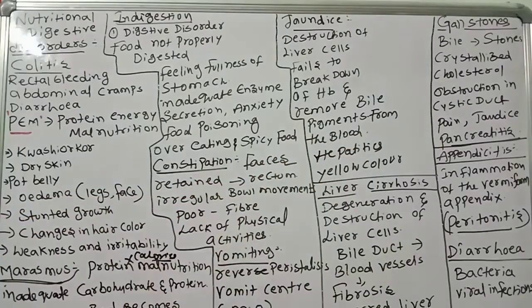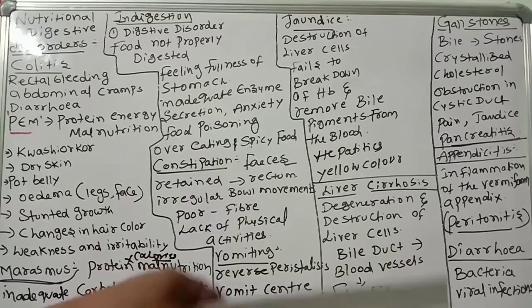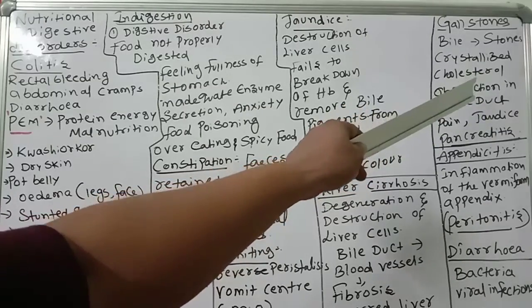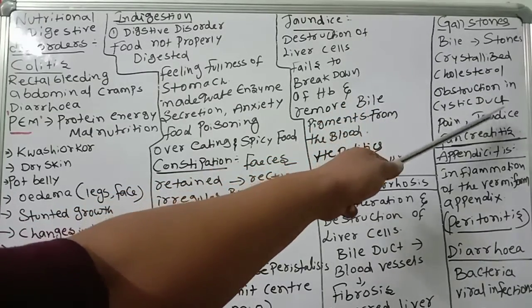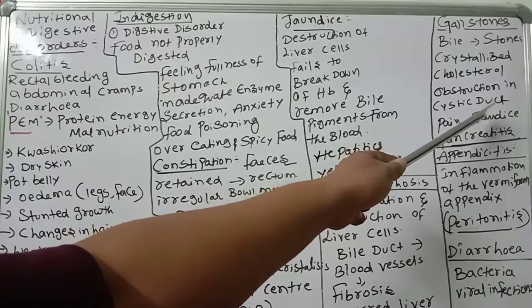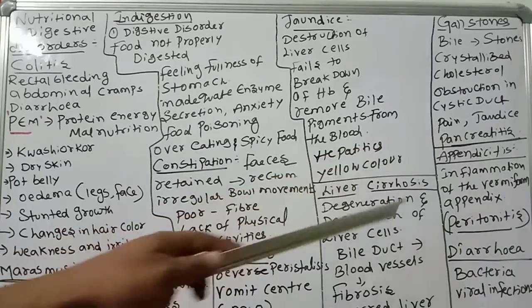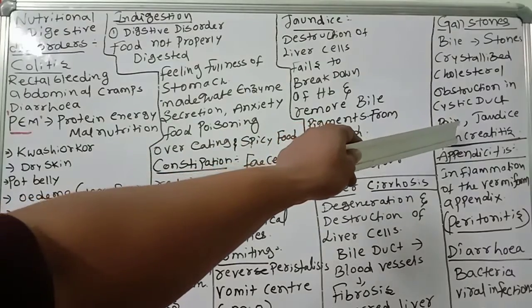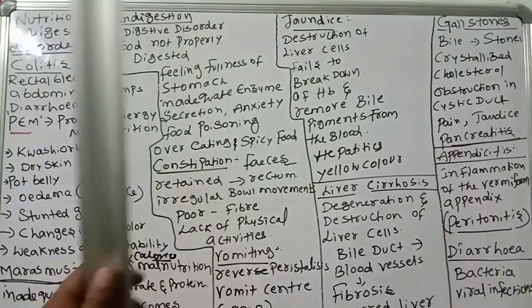What kind of problems will come when gallstones are there? It leads to pain in the abdomen. It leads to jaundice, because the movement of bile will be affected. And pancreatitis, where inflammation, infection, disturbance or swelling in the pancreas takes place, is called pancreatitis.